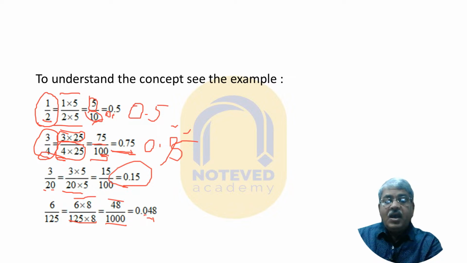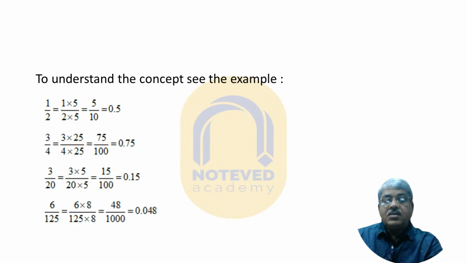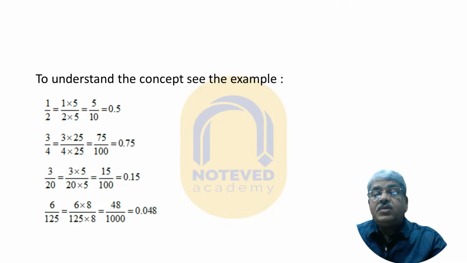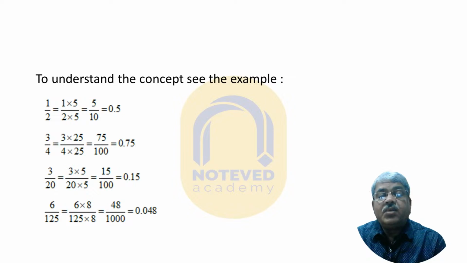Now you see here, in this way, when the denominator is 2, 4, 8, 10 or 20, then it is easy to convert. The denominator, when you find its prime factors, you see the prime factor of 2 is only 2. 2 is also a prime number. But what is 4?